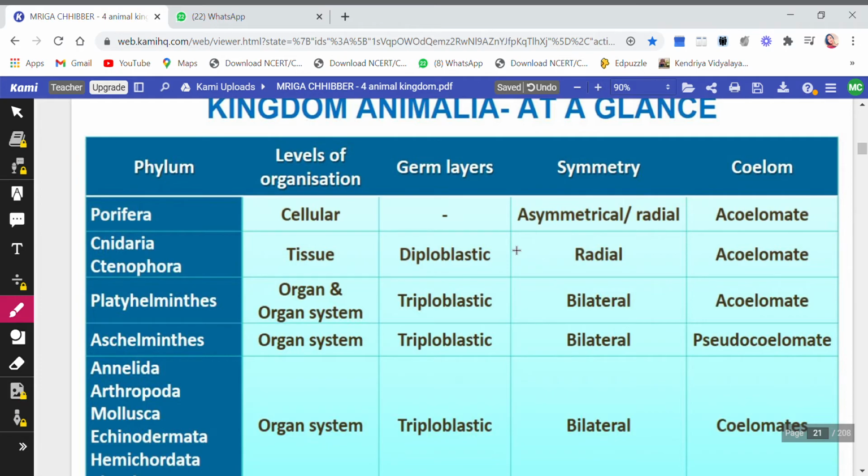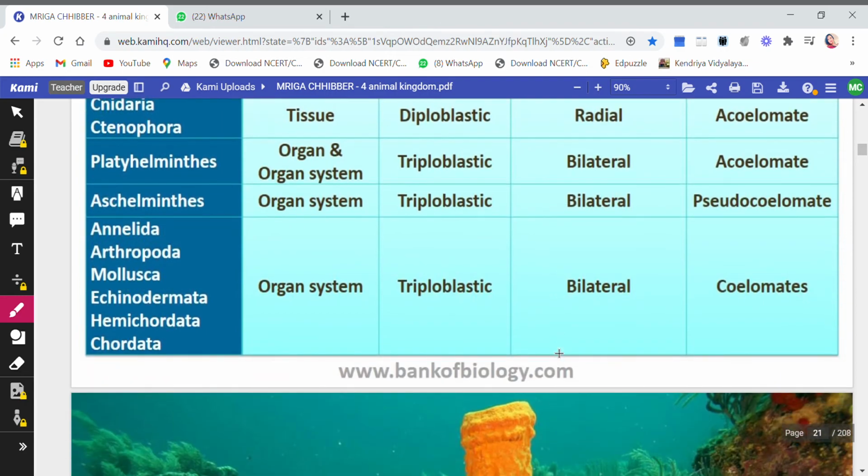Okay, so let's see the summary here, children. These are the various phyla and the various levels of organization or bases of classification. Porifera is cellular level, no germ layers, because there is only a cellular level. Germ layers will be present only when there are many cells. It is asymmetrical and acoelomate. Then Cnidaria: tissue level, diploblastic, radial, acoelomate. All the information has been summarized in this table, which will help you to remember or to write down your notes.